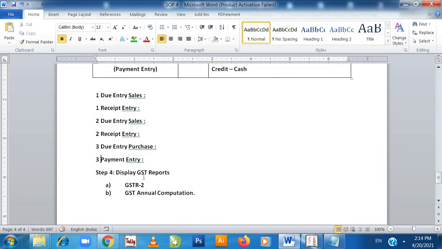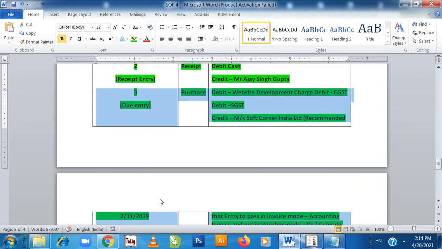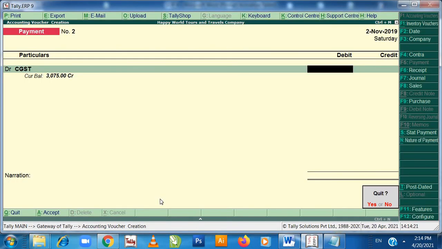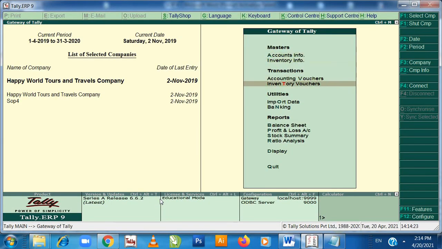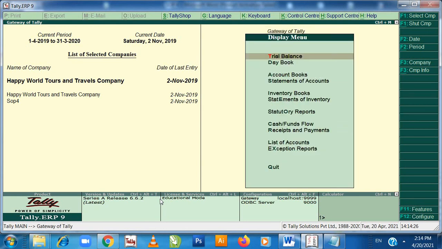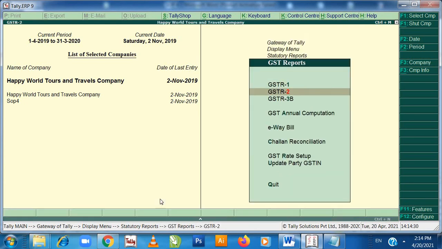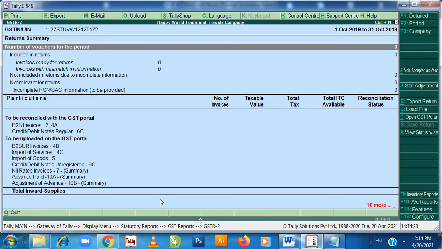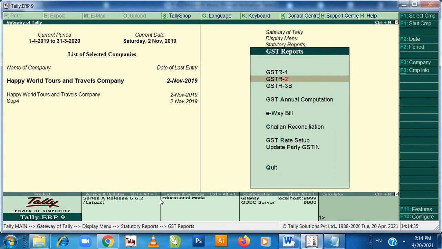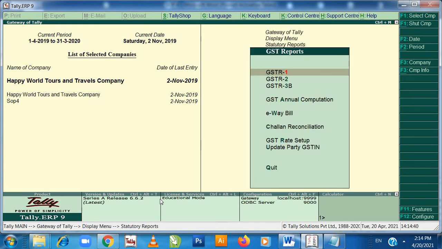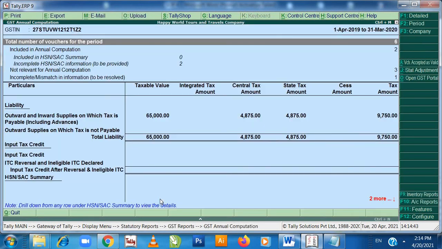Now the last step that is remaining, that we need to display the reports. So first we need to display GSTR2 report. Display Statutory report, GSTR2 report. So this is our GSTR2 reports, and then GST annual computation report, GST annual computation.